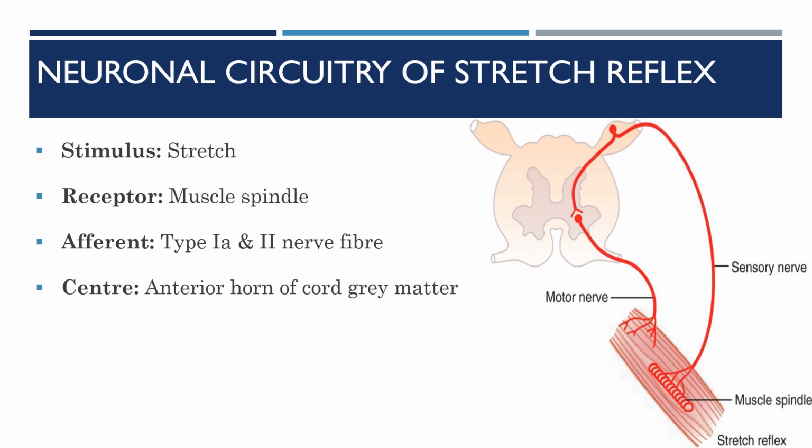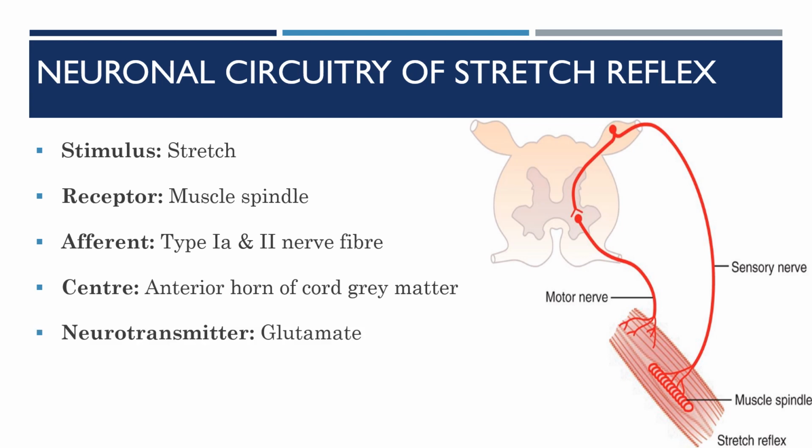The center is the anterior horn cell of the cord gray matter, where the afferent nerve ends and synapses directly with the alpha motor neuron. Here the alpha motor neuron is the final common pathway, as it serves as both the integrating and the efferent pathway.